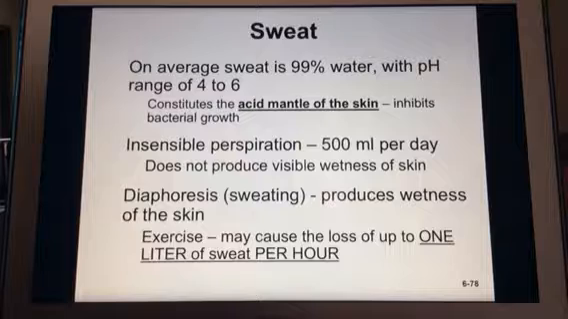insensible perspiration to be about 500 milliliters per day, but that doesn't produce visible wetness, so that would just be perspiration that we can't visibly see. But then sweating, we do expect some wetness, and this is caused, of course, by exercise. And then when that's happening, we could expect 1 liter of sweat per hour.